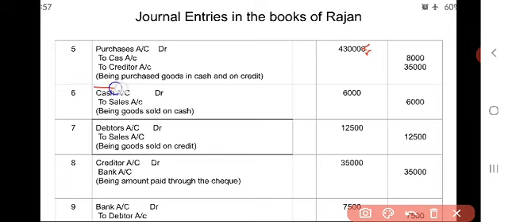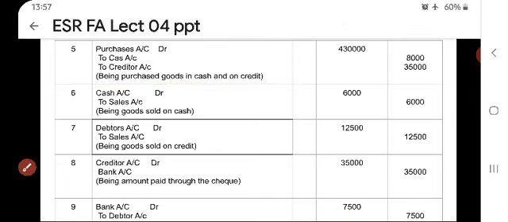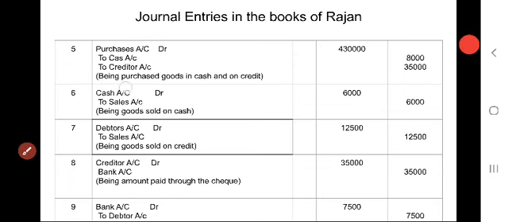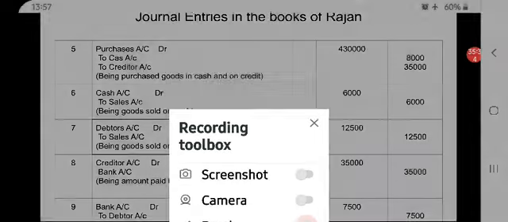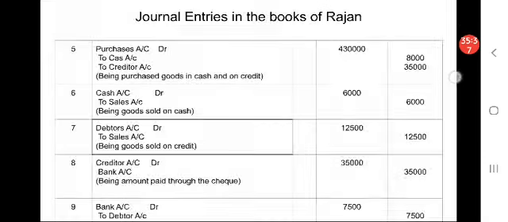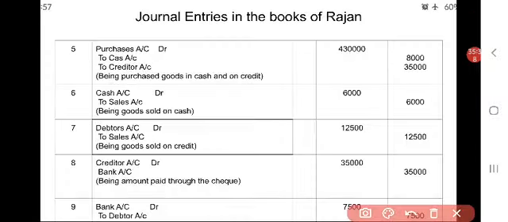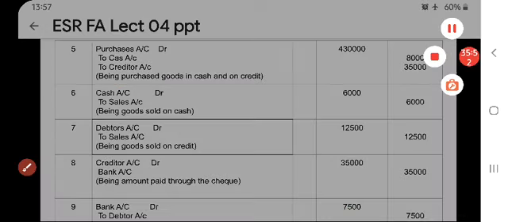So with this, when you draw an underline, this entry will be completed. Next, go for the next one.